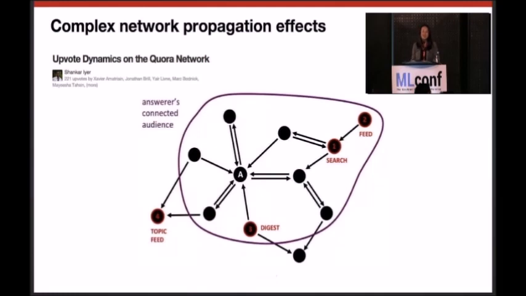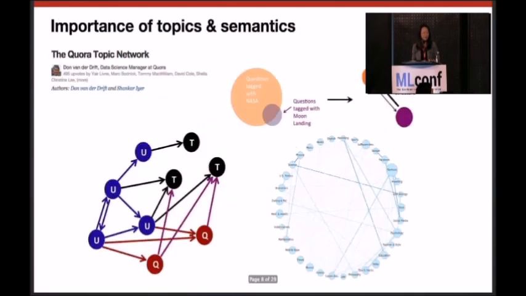Well, some of our data scientists will analyze the data and help us make the right product decisions. I won't go into the details here, but you can check out our data blog on a lot of these interesting findings and analysis. I can give you 2 examples. So very quickly, the first example, one of our data scientists, Shankar, did some analysis with network propagation effects of upvotes and downvotes. Another example is data scientist Don, who is in the audience today.